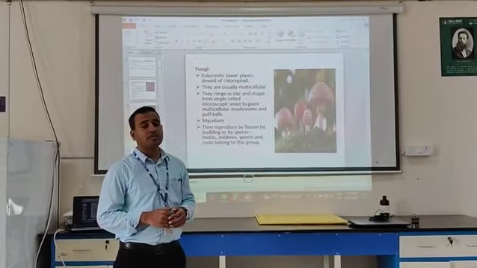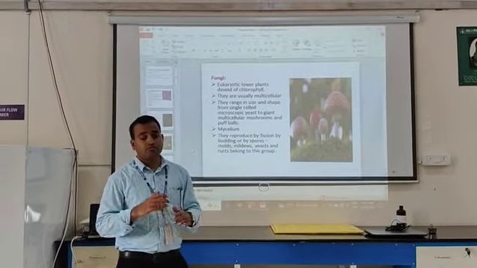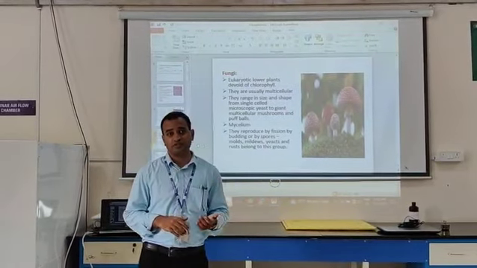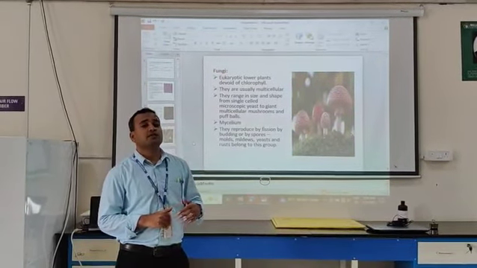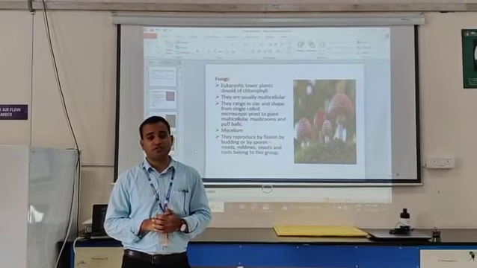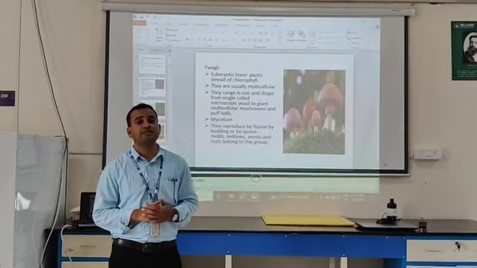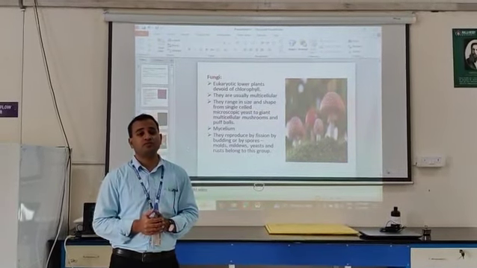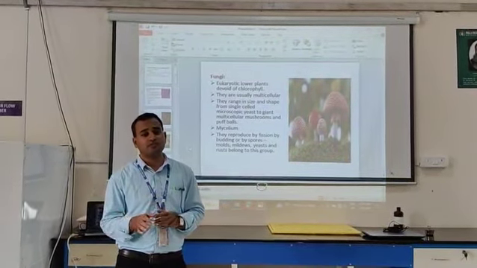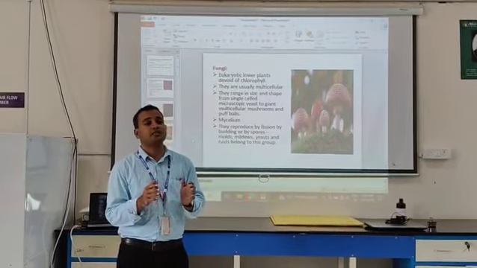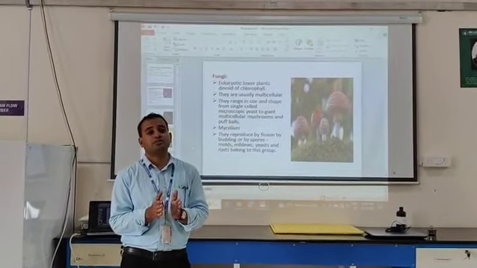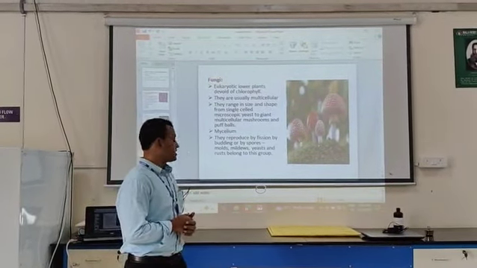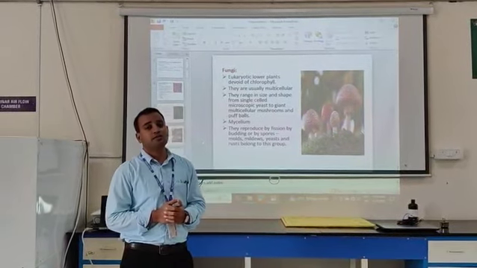Coming to fungi, fungi fall into two groups: yeasts and molds. Yeasts are unicellular eukaryotic fungi and they produce different foods such as bread and wine. Molds, also including mushrooms, form a mycelium, and we cannot categorize them into branches or leaves since they collectively form a mycelium. They may lead to different diseases like rusts and smuts in different parts of plants.